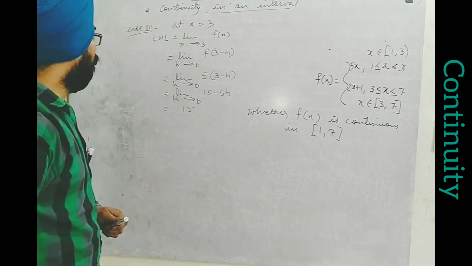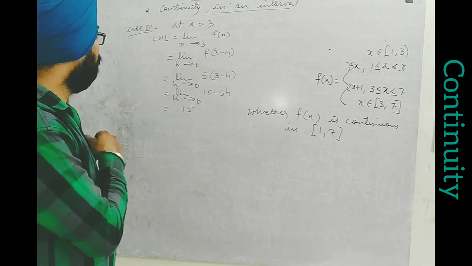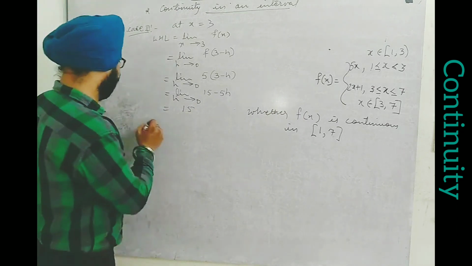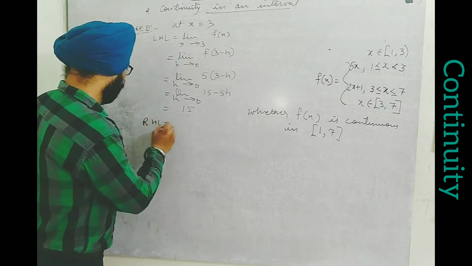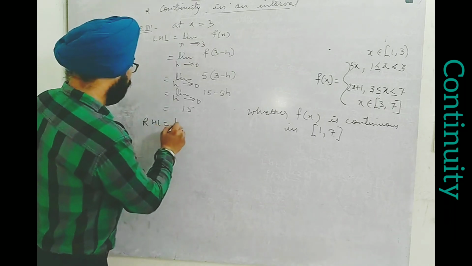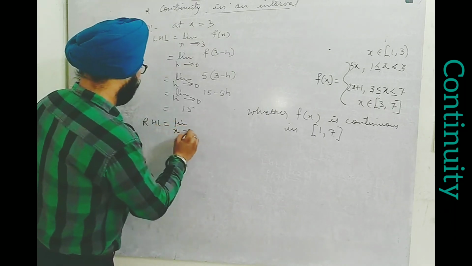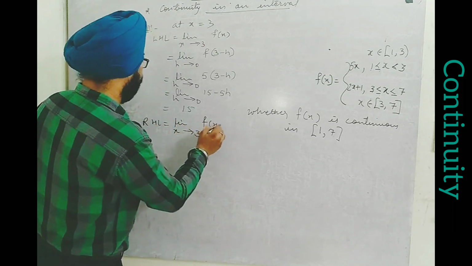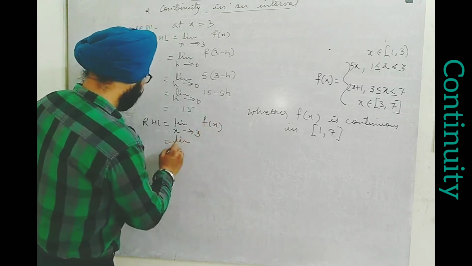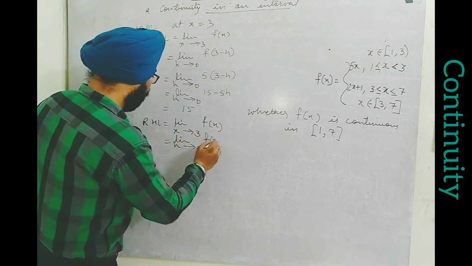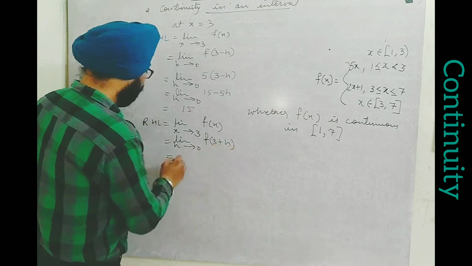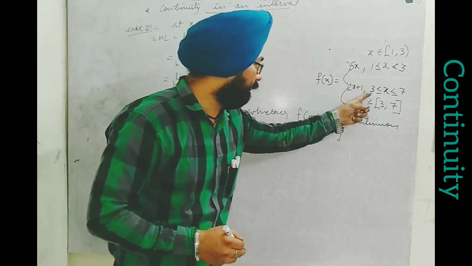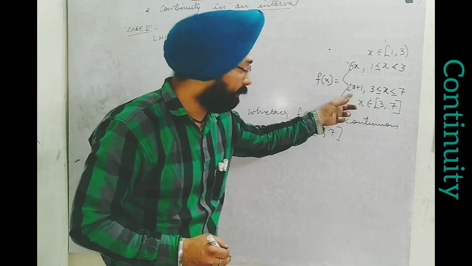Now we will go for its RHL. Limit x tends to 3 of f(x), that is limit h tends to 0 of f(3 plus h). But for RHL we have a different definition of f(x), 2x plus 1.